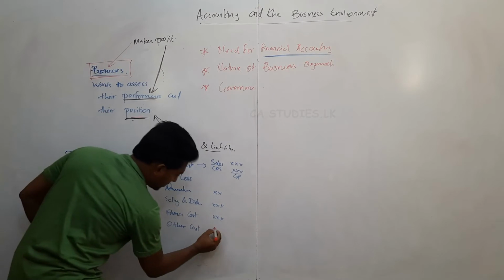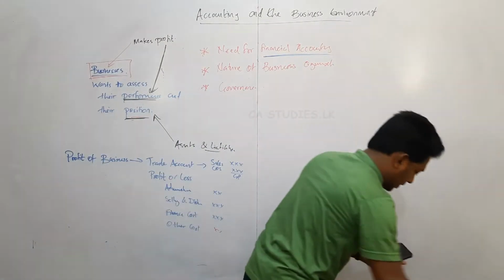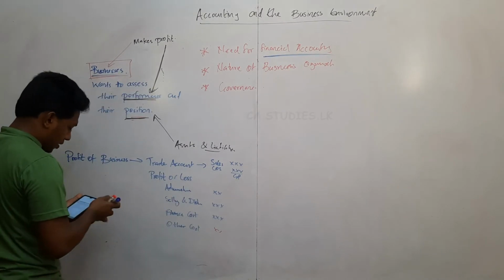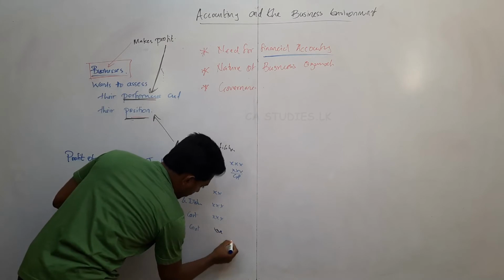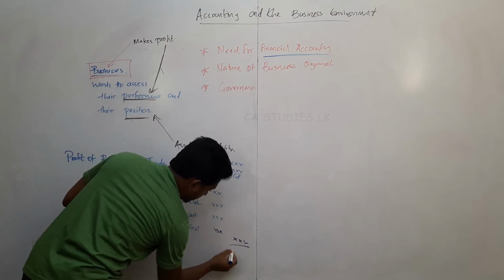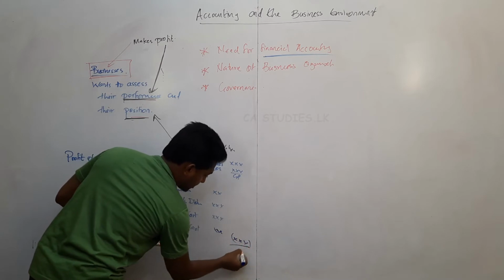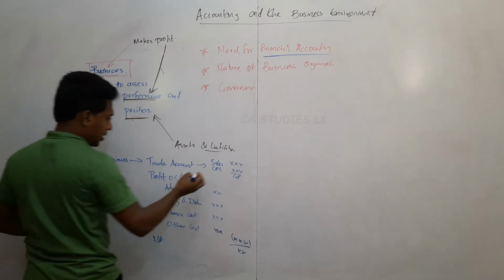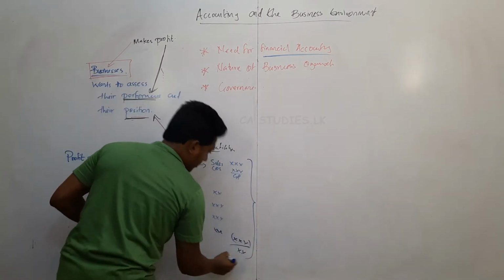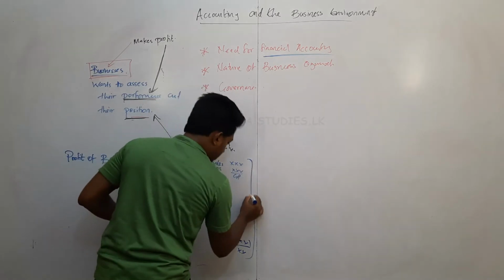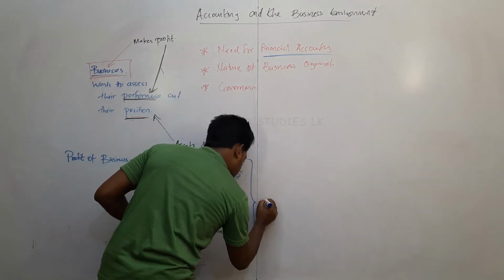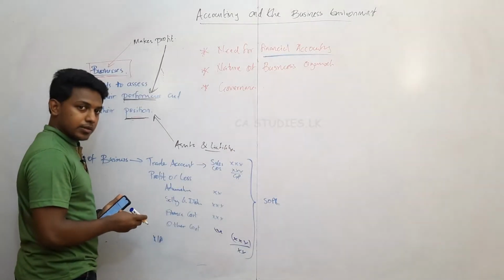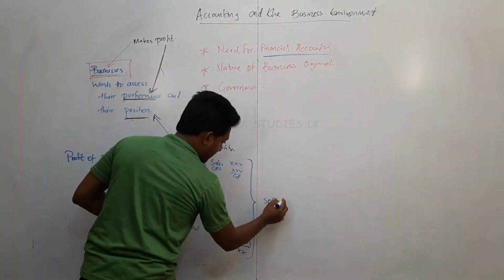Here, after that we will be arriving at the total expense. Total expense will be here. Then GP minus total expense gives the net profit. Both accounts together are aggregately called the statement of profit or loss, right? Or the income statement.